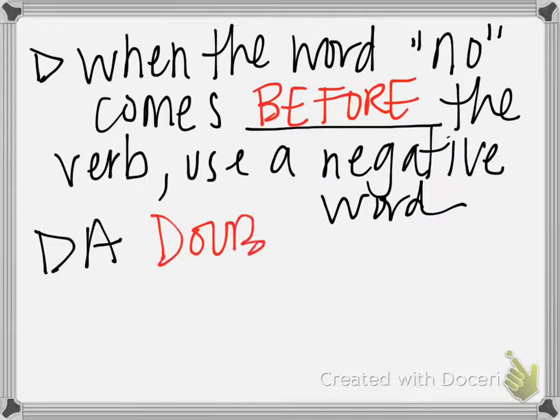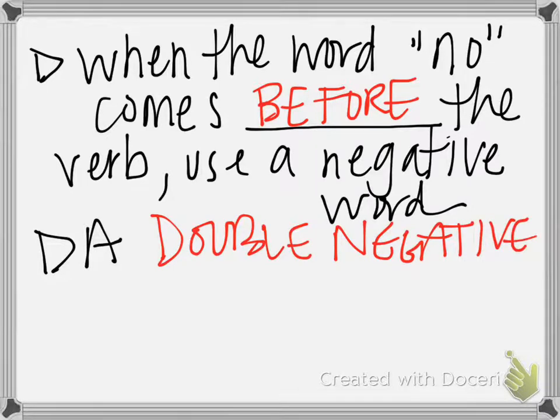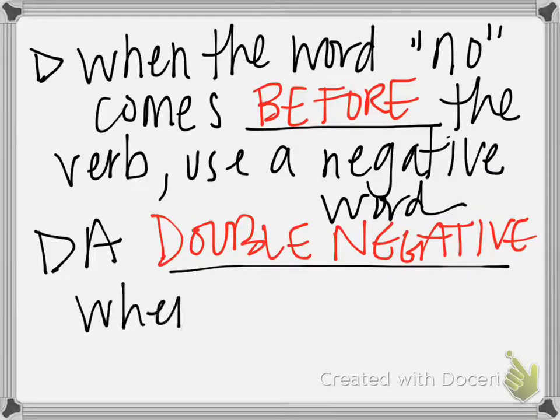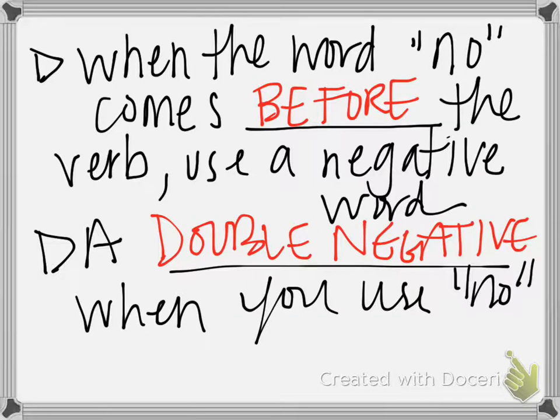So a double negative is actually required in Spanish, even though we were talking about how it's not required in English. So we do need the double negative when you use no before the verb.